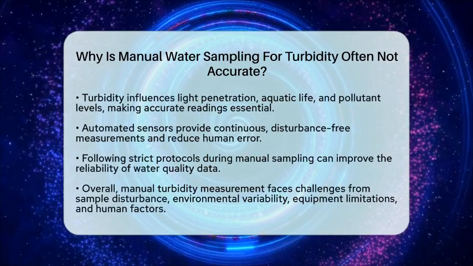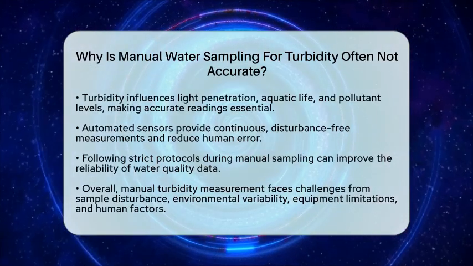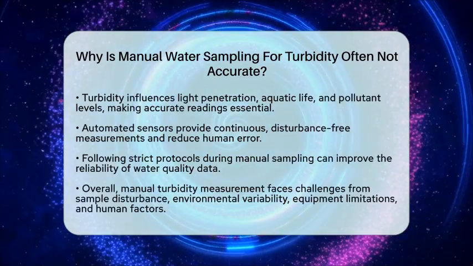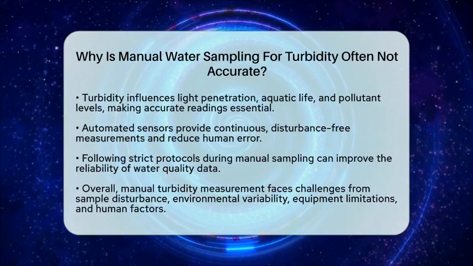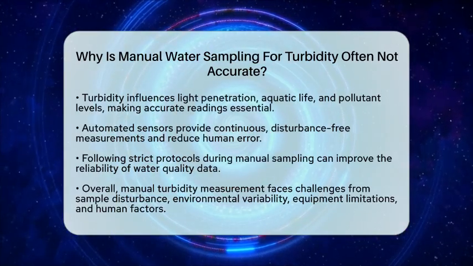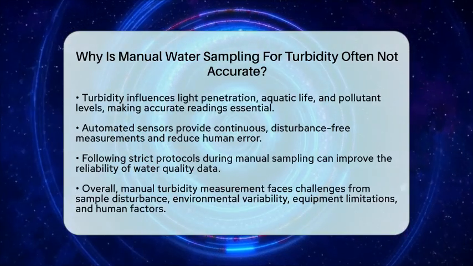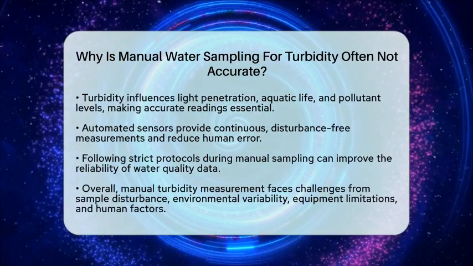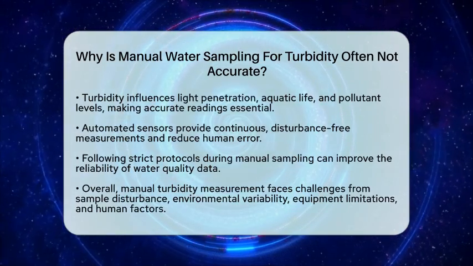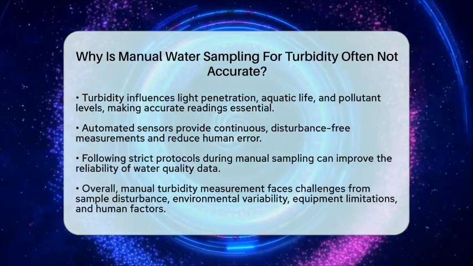Using automated sensors that measure turbidity directly in the water is often better. These sensors give continuous data, avoid disturbing the sample, and reduce human mistakes. When manual sampling is needed, following strict protocols for collecting, storing, and measuring samples can help improve accuracy.